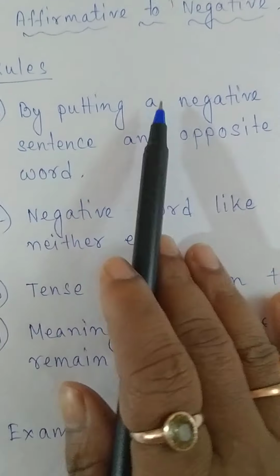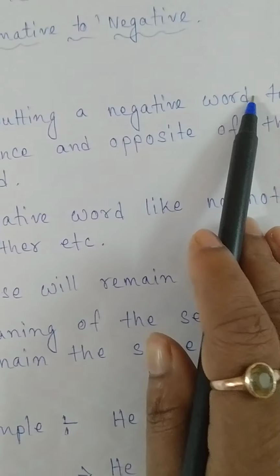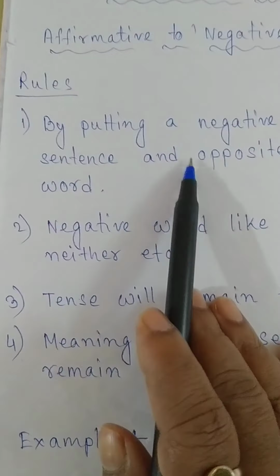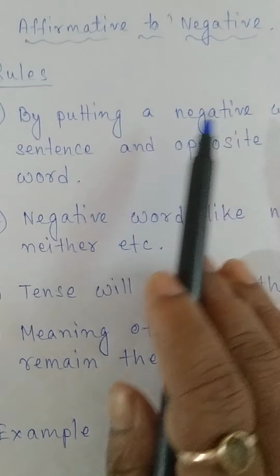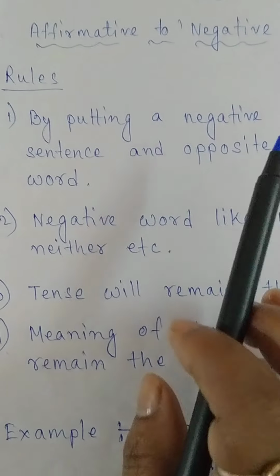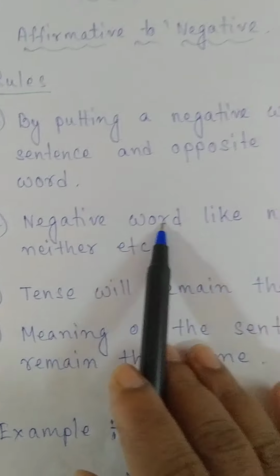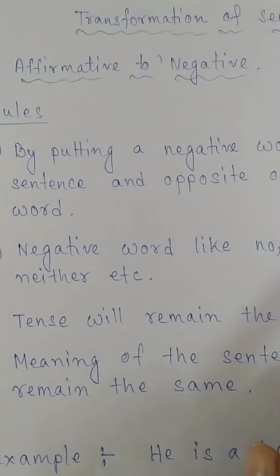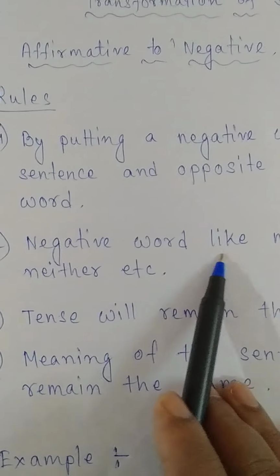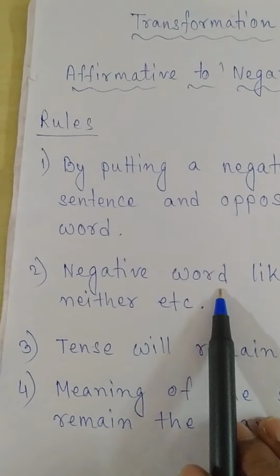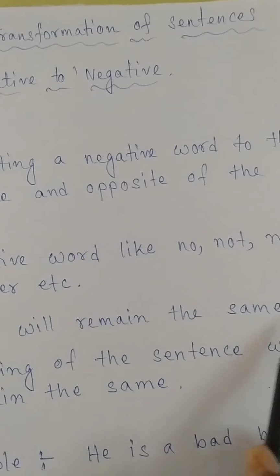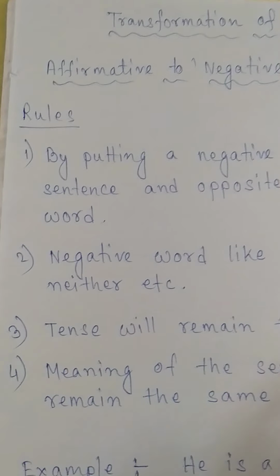The first rule is to put a negative word in the sentence and use the opposite of the given word. That is, we have to add a negative word and then the opposite of the given word. The negative words are like no, none, not, neither, etc. These are the negative words, and many other negative words are also there. The next rule: the tense will remain the same.